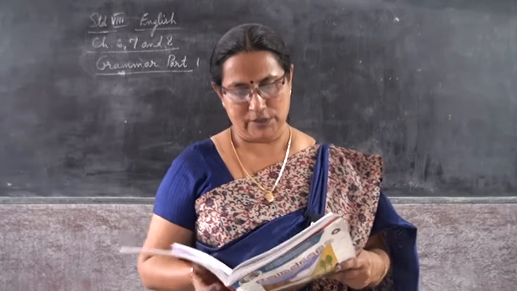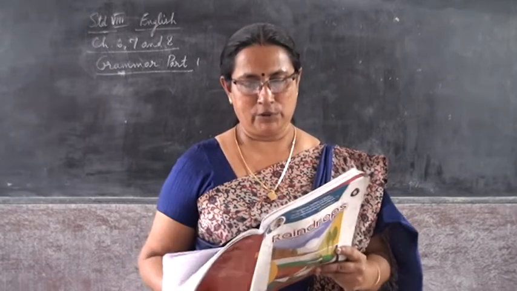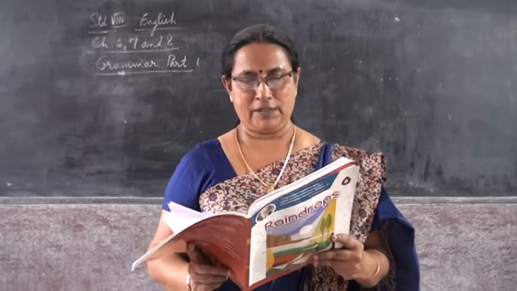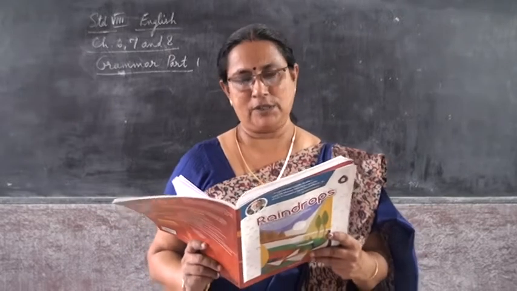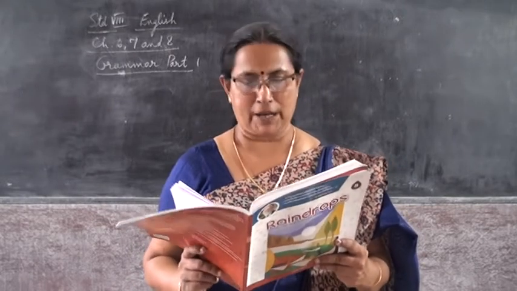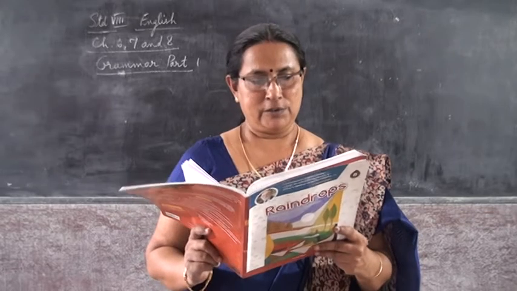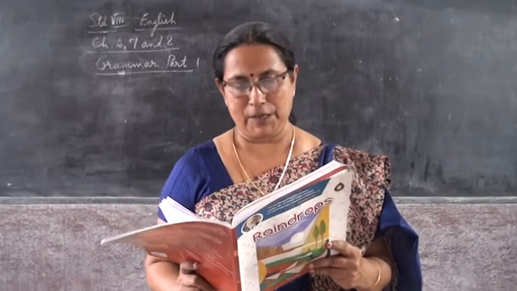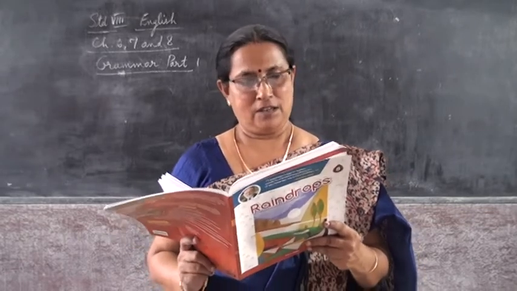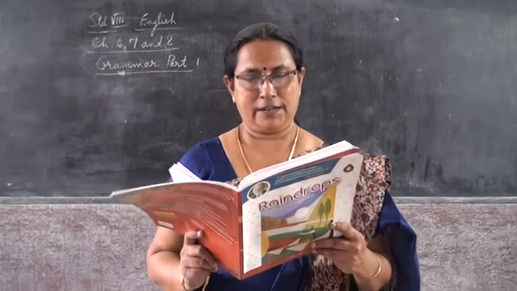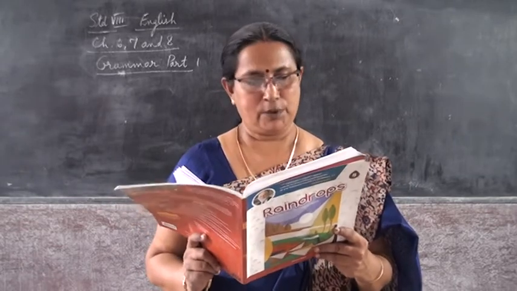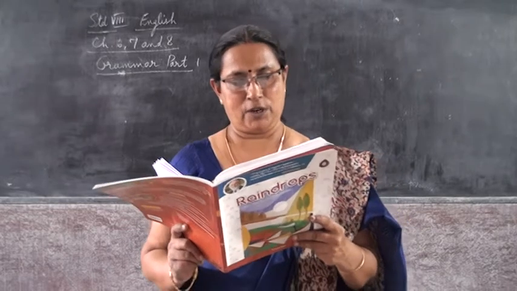JRD waited with Sudha Murthy for a long time. That is the simple past tense. JRD had been waiting with Sudha Murthy for a long time. That is the past perfect continuous. Now since is used to indicate a specific point in time in the past when an action began. Since Christmas, since Sunday, since August, since 4 o'clock, since last winter and so on.